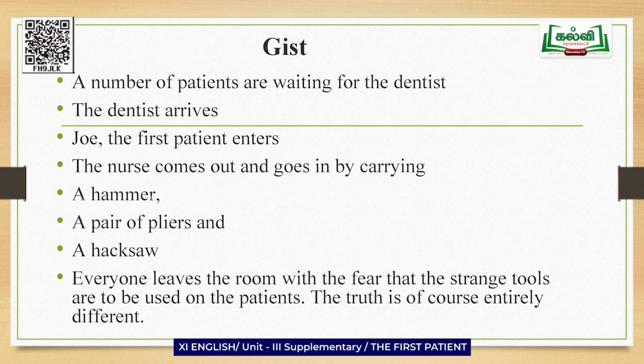Woman 5 concentrates only on showing her photographs to others. During the time, the nurse comes out and goes in carrying a large hammer, a pair of pliers, and a hacksaw.